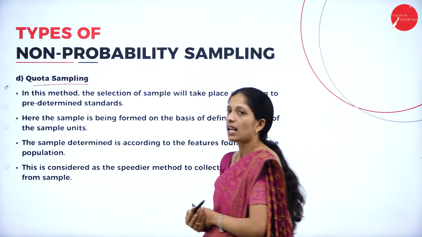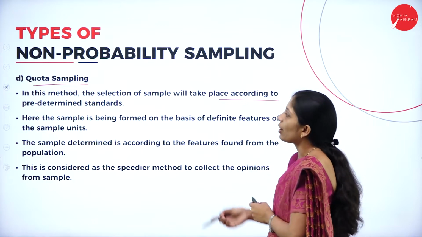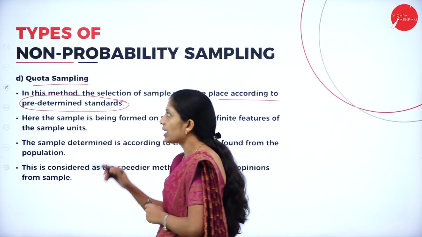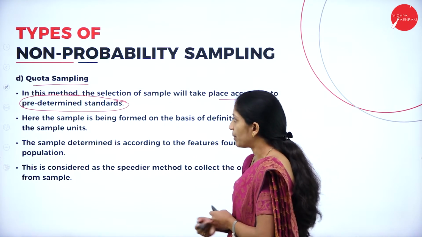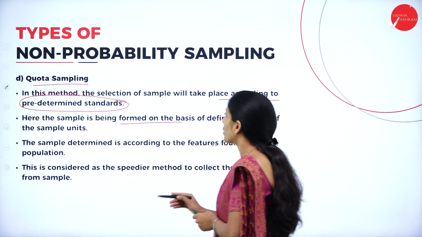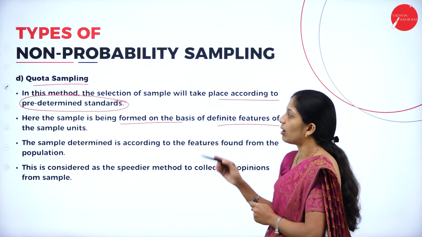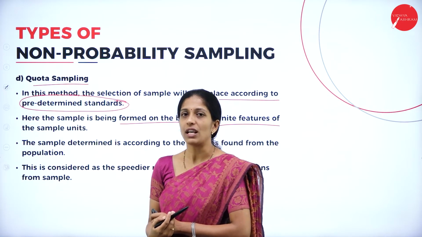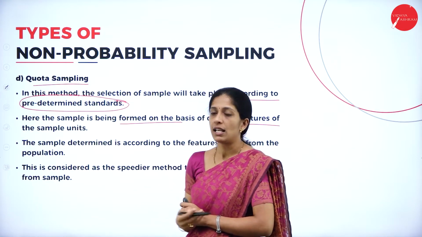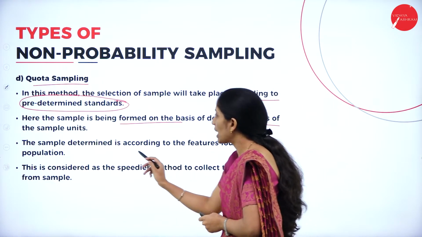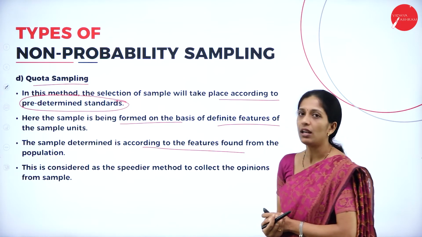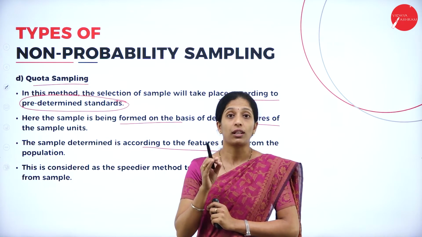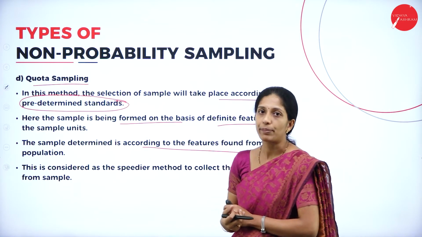Next one is quota sampling. In this method, the selection of the sample will take place according to a predetermined standard. Here they are going to follow some predetermined standard, so it is called quota sampling. Here the sample is formed on the basis of definite features of the sample units. So it all depends upon certain features of the individual sample units. The sample is determined according to the features found in the population. So what is the main feature found in the population? On the basis of that, this quota sampling is done.